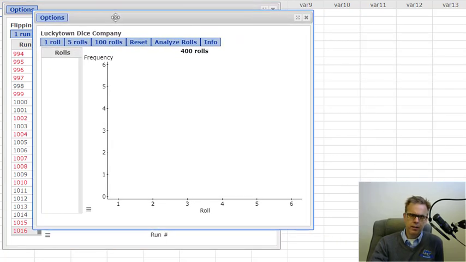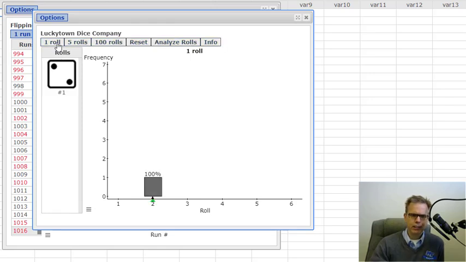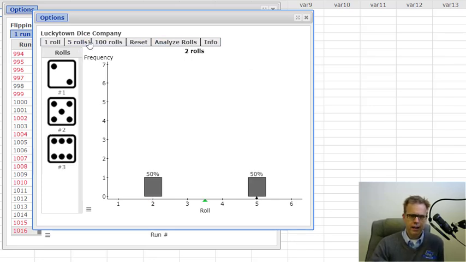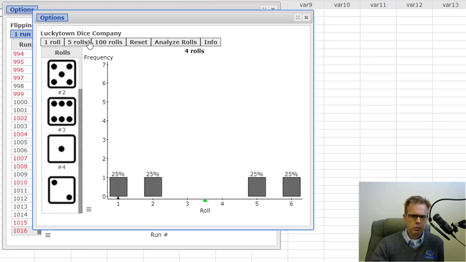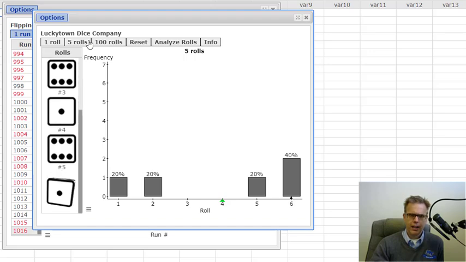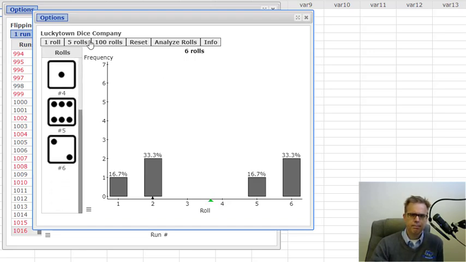Let's look at another one with simulators. This is a dice company, Lucky Town Dice Company. We want to simulate rolling dice. If we roll it once, the person got a 2. Roll it again, we get a 5. Hard to know what's happening. Let's do it 5 times. With dice in particular, we probably need to do this several times, so let's run it 100 times.